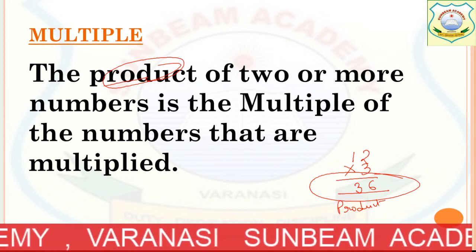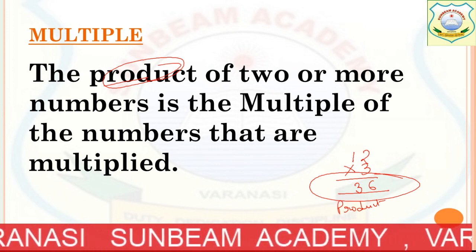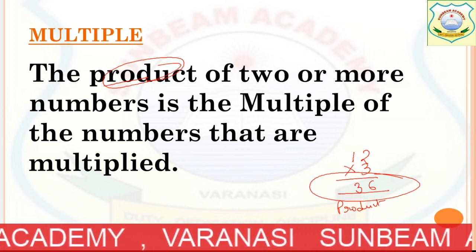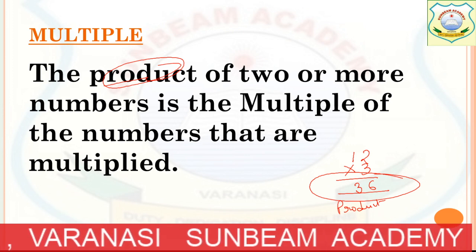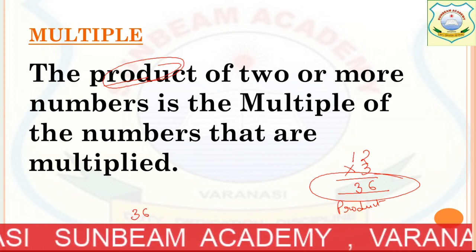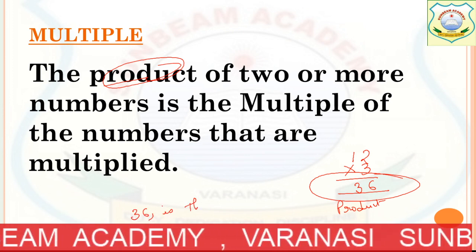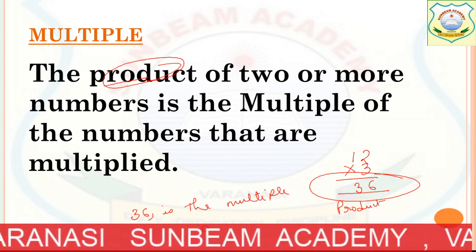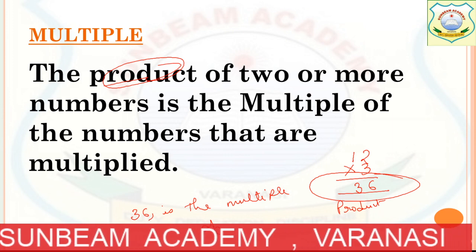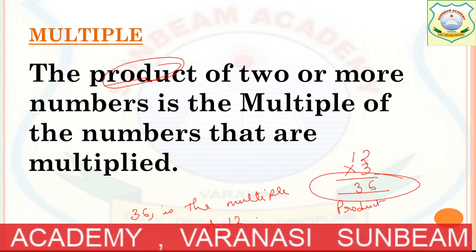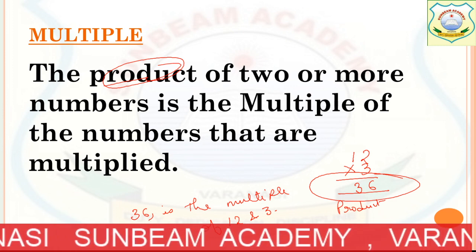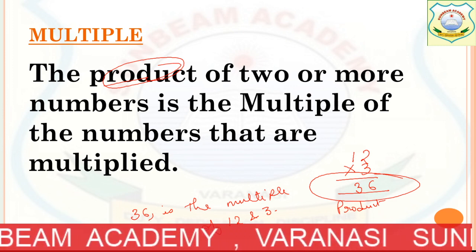The definition of multiple is that the product of two or more numbers is the multiple of the numbers that are multiplied. Here it means 36 is the multiple of which numbers? Yes, you are right, of 12 and 3.